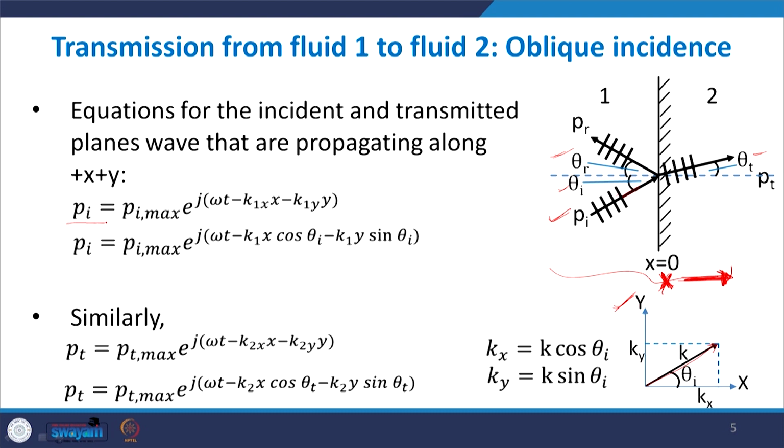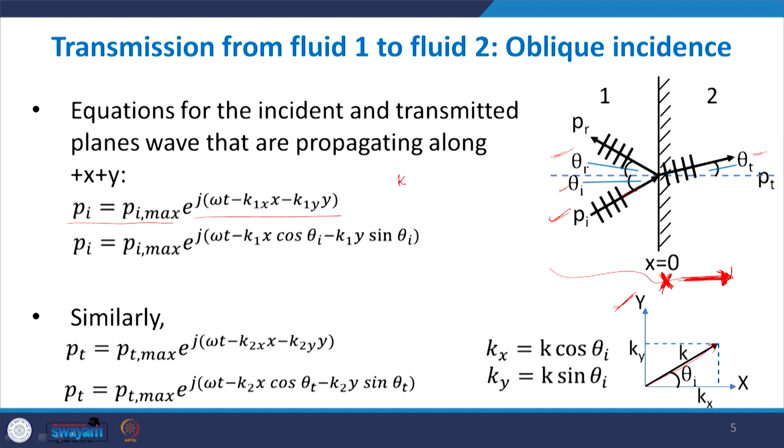So the general equation can be written in both x and y terms as Pi max, which is the amplitude, times e to the power j(omega t minus k1x x minus k1y y).